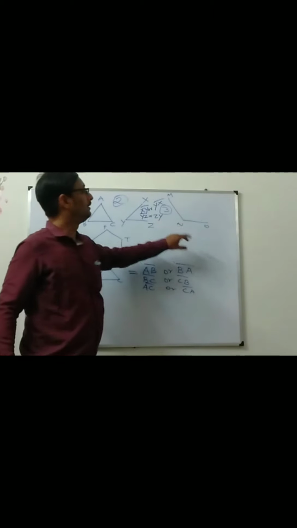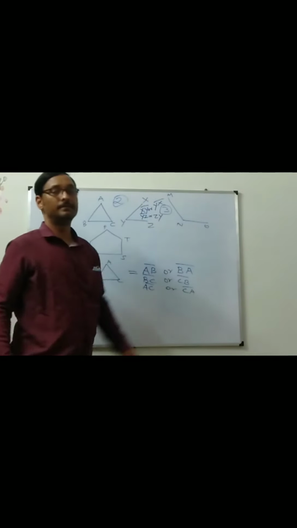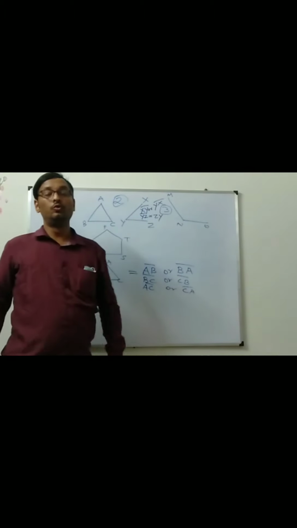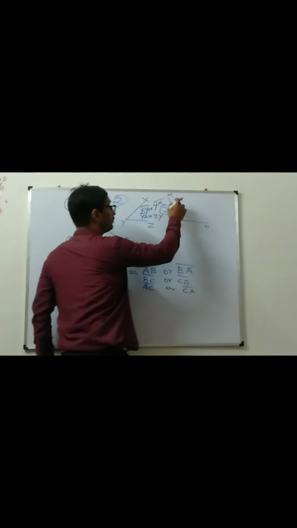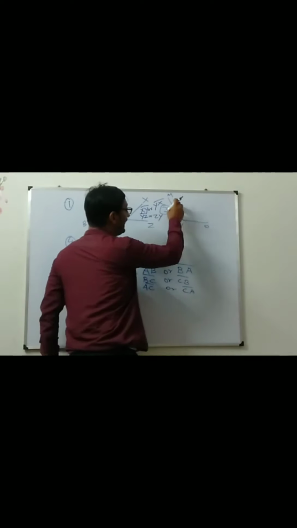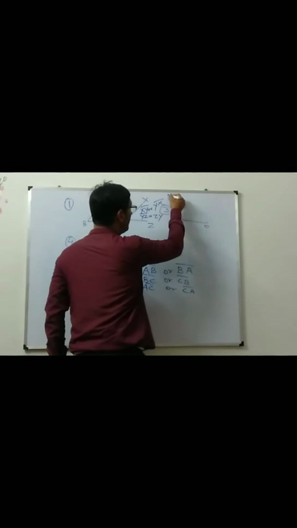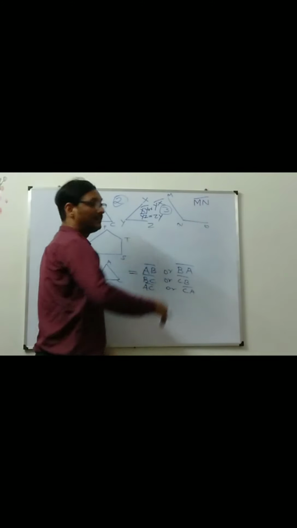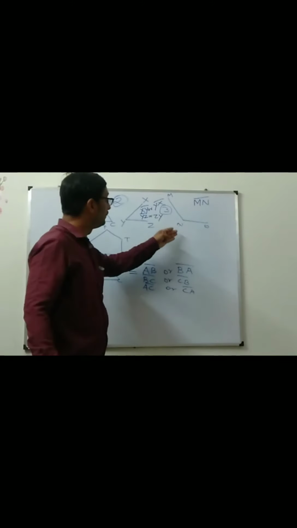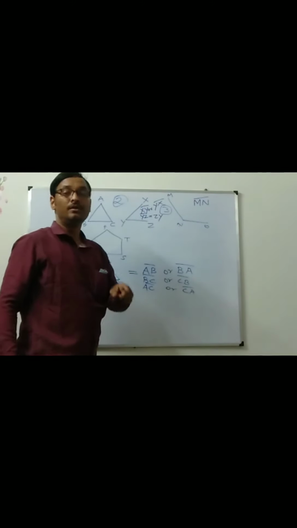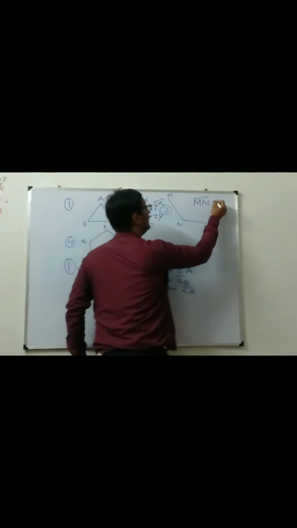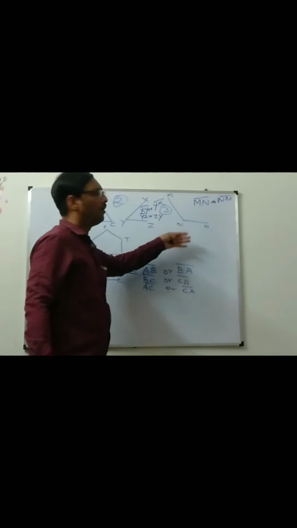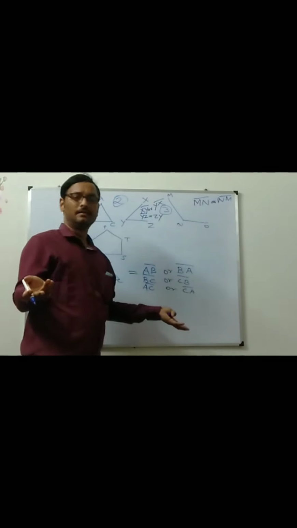What about this? How many sides are there in the third figure? 1 and 2. 2 sides are there. If I am talking about this side, this side is made up of which 2 points? M and N. MN. If you are looking from the top, this side is made up of MN. If you are looking from the bottom, then this side is made up of N and M. Both of them are the same. MN or NM, whatever you say, that is the same thing.